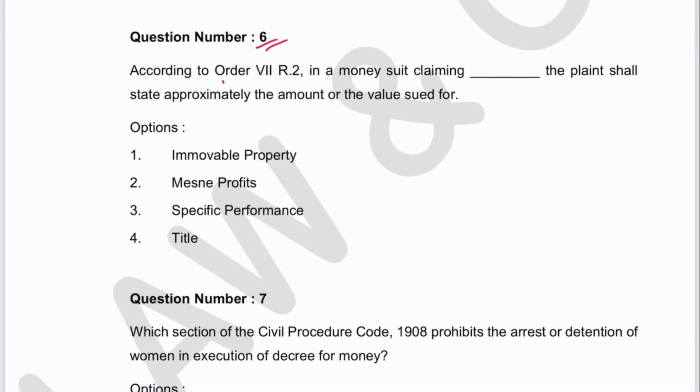Next is 6. According to Order 7 Rule 2, in a money suit claiming dash, the plaintiff shall state approximately the amount of the value sued for. Immovable property, mesne profits, or specific performance or title. Mesne profits. 2 is the answer.